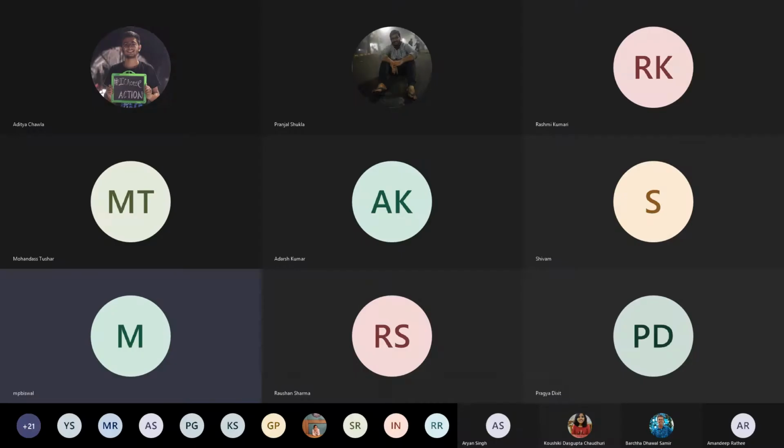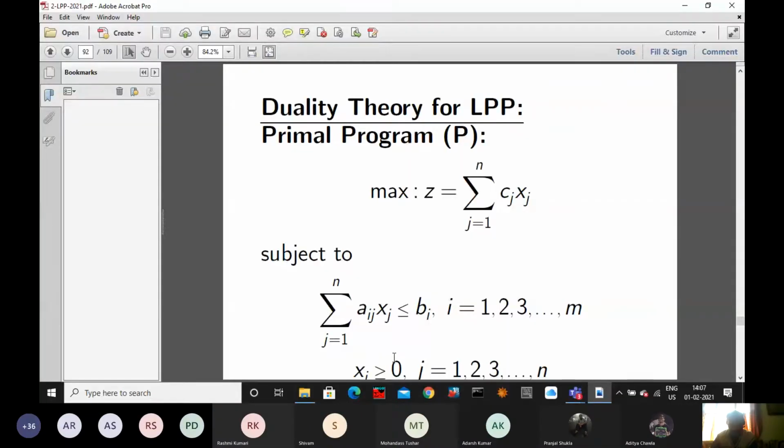The variables xj are non-negative, j varies from 1, 2, 3 up to n. This is the problem. Now, with respect to this primal problem, the LPP, we have another problem, the dual problem. So we'll give different names. The first problem is primal. With respect to primal, we have a dual program.